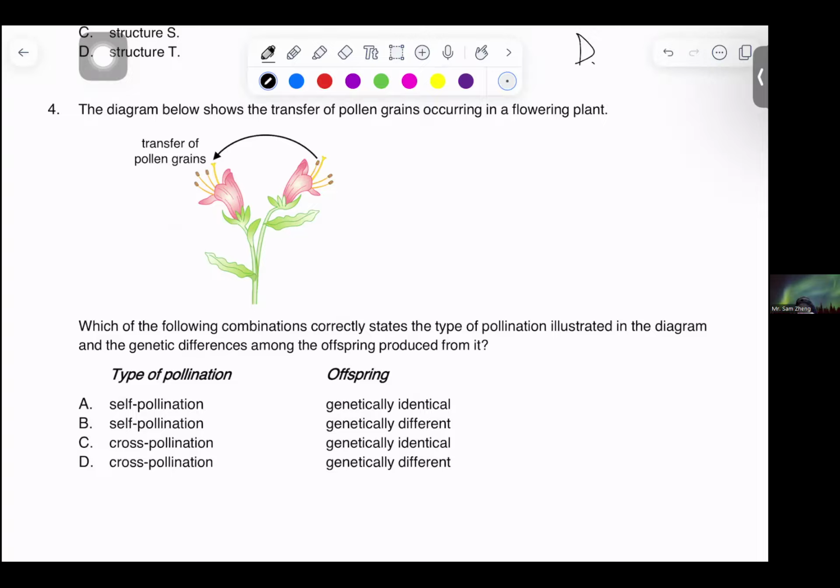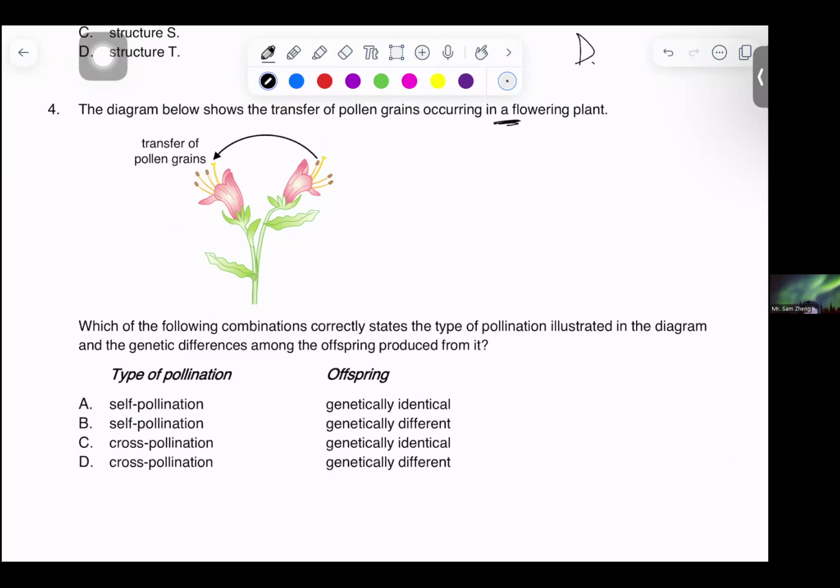So in this case, it would cause the fertilization of the gamete. Now, if you look here, it is a flowering plant. So what does this mean?